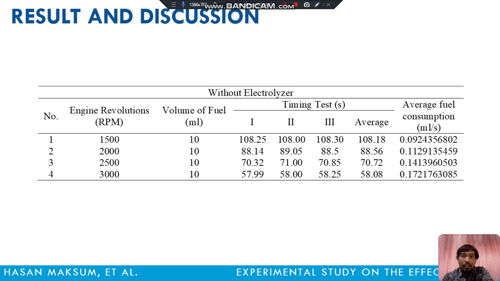Okay, result and discussion. This is the standard data without electrolyzer, not using the electrolyzer. The fuel flow is in milliliters per second. You can see on the table the fuel consumption.